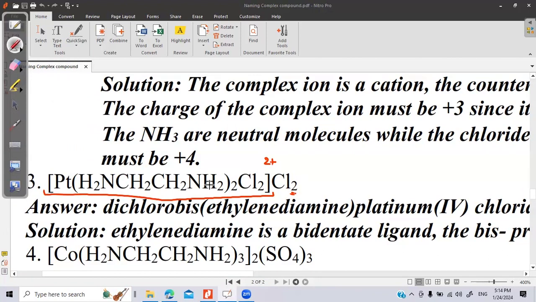So here the ligand is ethylene diamine. Remember, there are 2 ethylene diamine. So it will be bis. Bis ethylene diamine. I have to write a complete name. Okay, bis ethylene diamine dichloro.